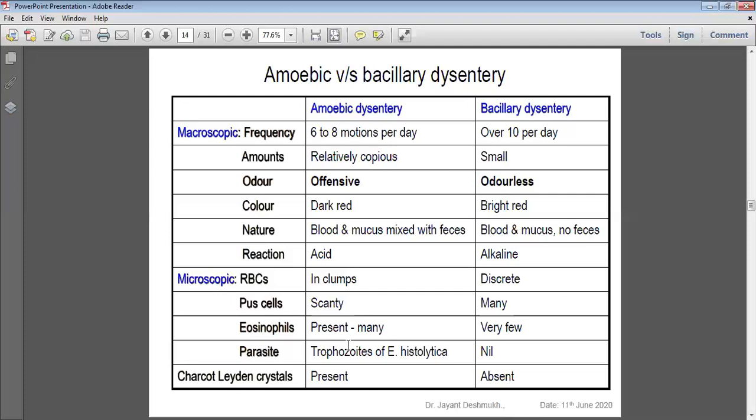Again, Charcot-Leyden crystals. Why is the Charcot-Leyden crystal present in amoebic dysentery and absent in bacillary dysentery? Because Charcot-Leyden crystals are derived from eosinophils. The metabolic product of eosinophils is the Charcot-Leyden crystal. Diamond-shaped crystals easily observed in the stool indicate a parasitic infection, such as amoebic dysentery.